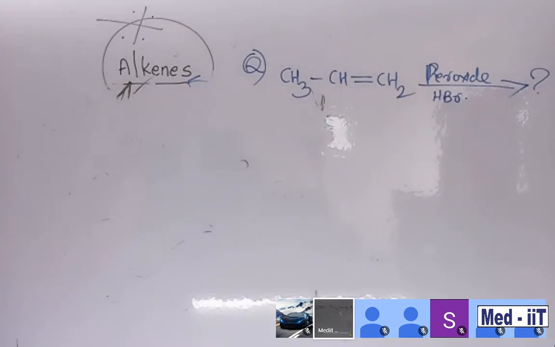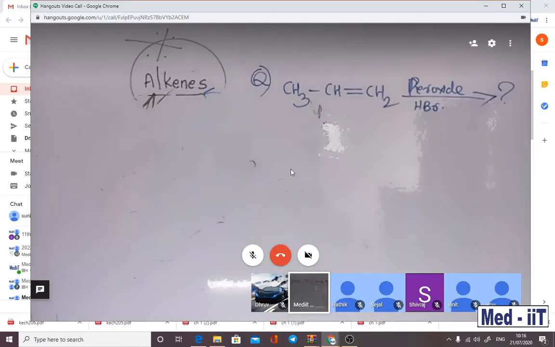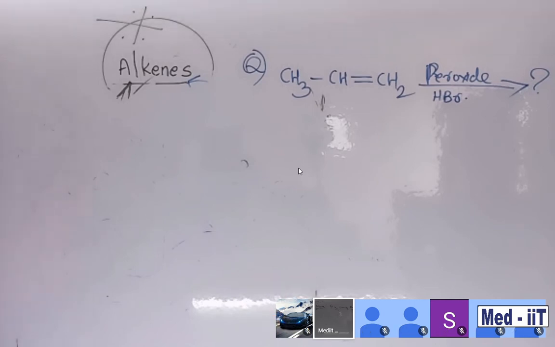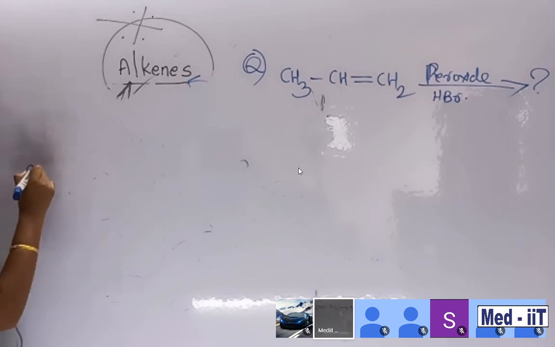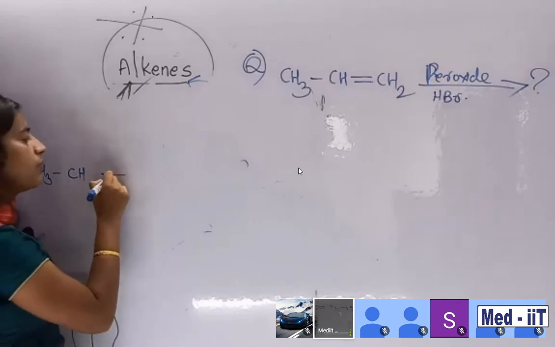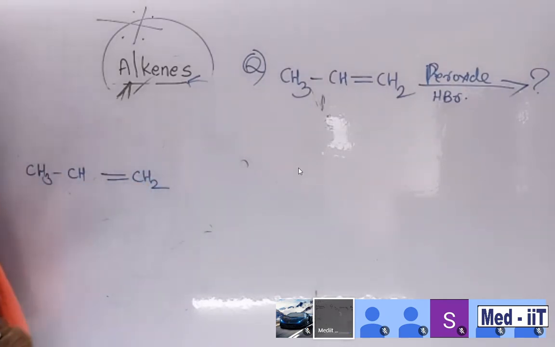Okay, next one, we want to memorize this one. Suppose, students, another example. Look, suppose CH3, CH, double bond CH2.